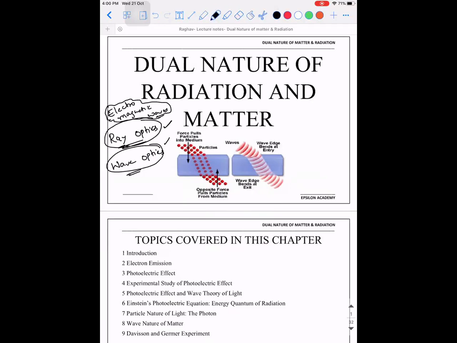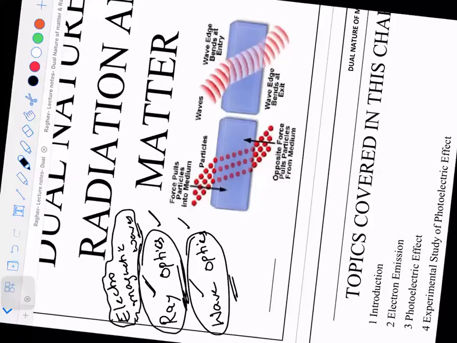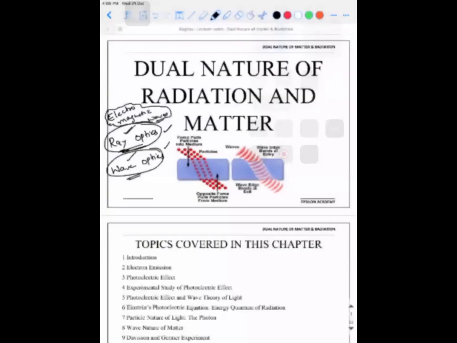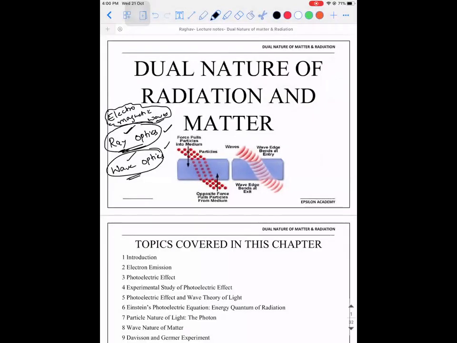So in these two chapters, ray optics and wave optics, did we deal with light like a particle or a wave? The question is, did we deal with light as a particle or a wave in the case of ray optics and wave optics? Wave. In both cases, we told that light is a wave, because that is the basic that comes from electromagnetic waves.